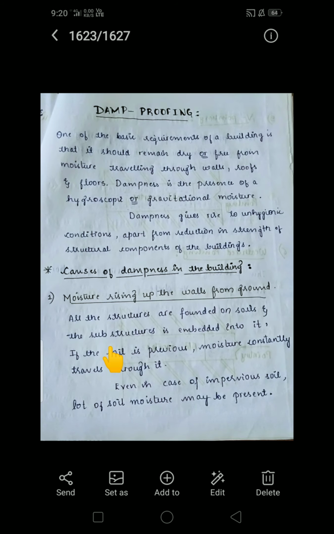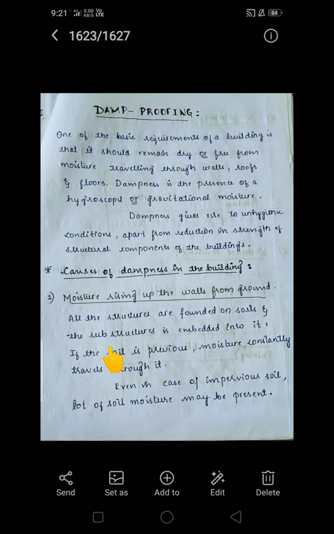Even in impervious soil, a lot of soil moisture may be present. It doesn't matter whether it is pervious or impervious soil. In pervious soil, the traveling of moisture will be more compared to impervious soil.